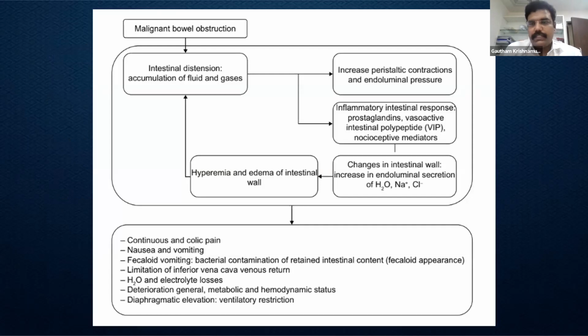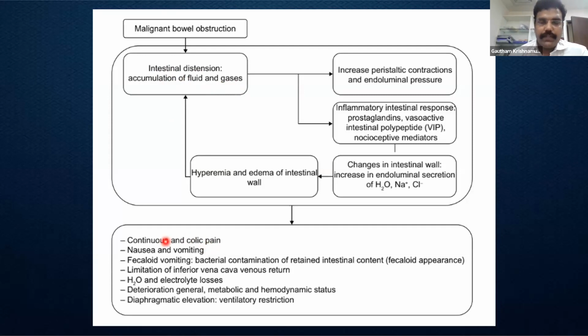So once the obstruction has set in, the pathophysiology related to obstruction is similar to obstruction elsewhere in the GI tract. So we will have intestinal distension, which is secondary to the accumulation of fluid and gases. To overcome this, we'll have the colicky kind of pain and abdominal distension.